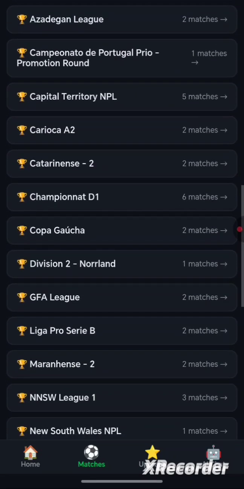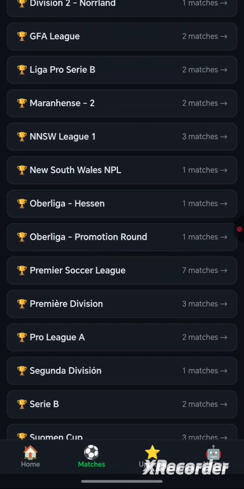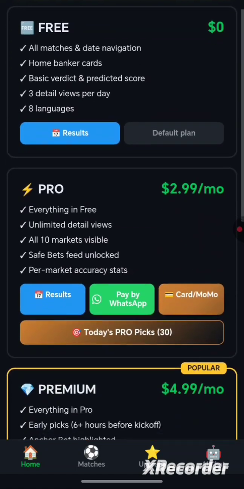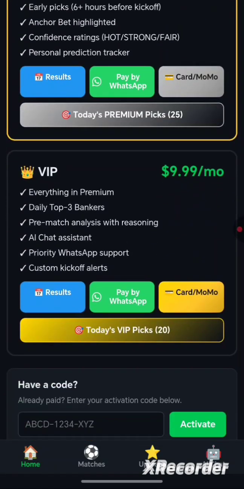Now, you are here, you don't have much time, you are a busy person, you have things to do, but you love betting and you want something already made. You take upgrade. This is upgrade. And on upgrade, as you can see, we have pro, we have premium, we have VIP. VIP is for VIP. You know, VIP always has VIP treatment, right?